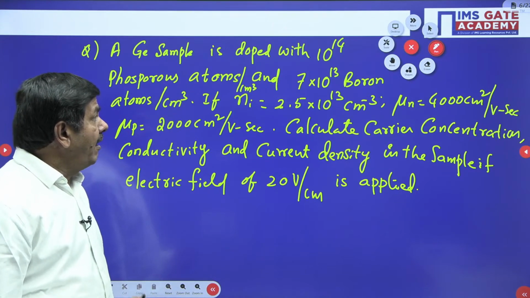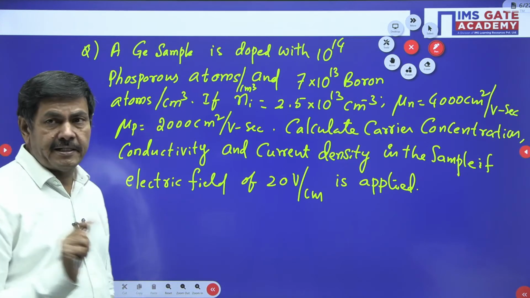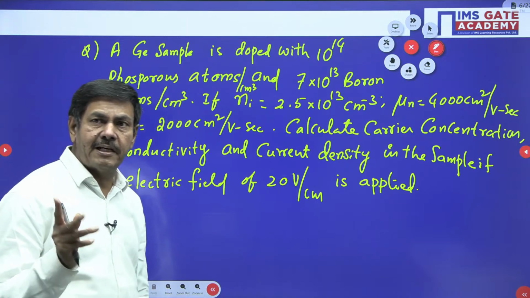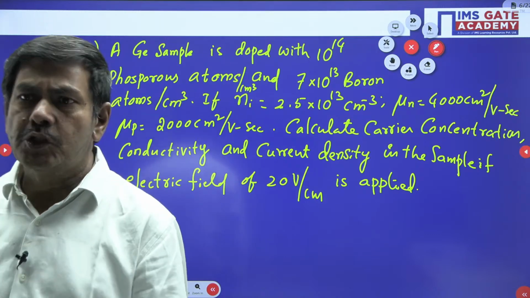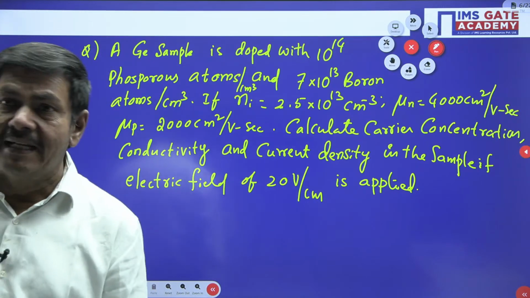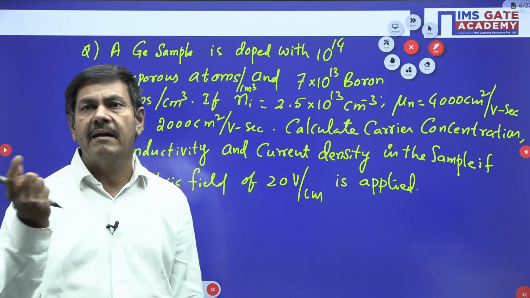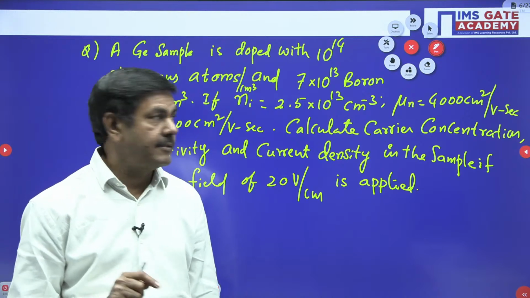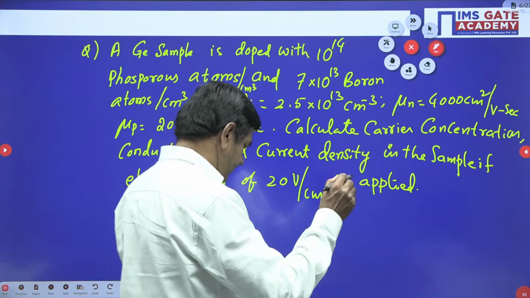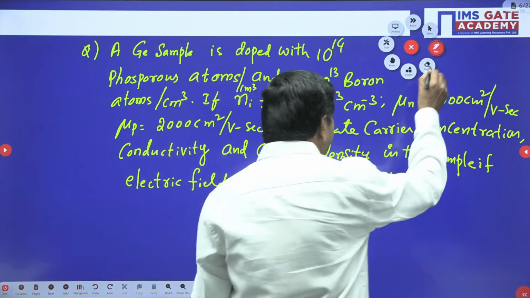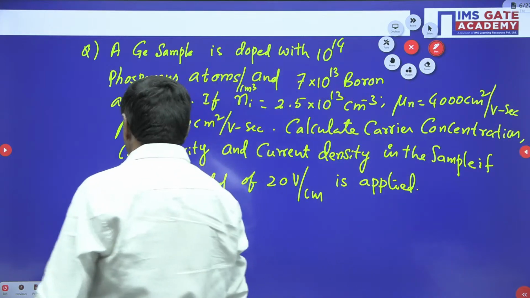But how this material connect? The compensated semiconductor only, no doubt, because addition of pentavalent and trivalent atoms are made. But you should check in the problem, ND is greater than Na or Na is greater than ND or ND and Na are equal. We need to identify that point. Here it is given ND is nothing but 10 power 14.